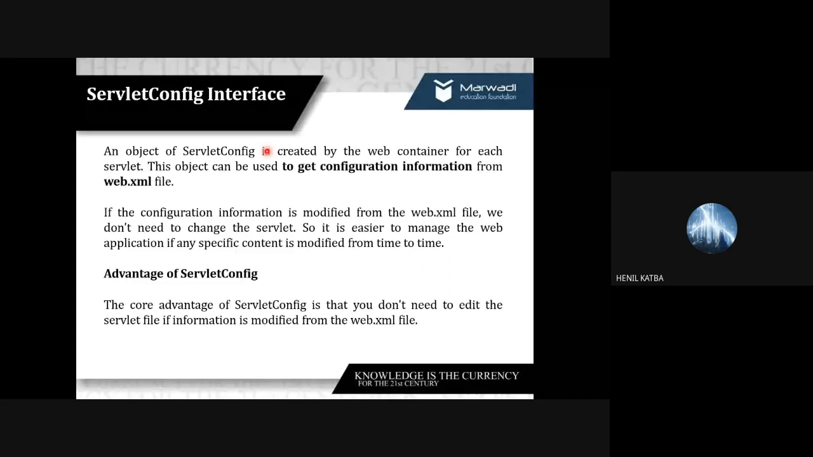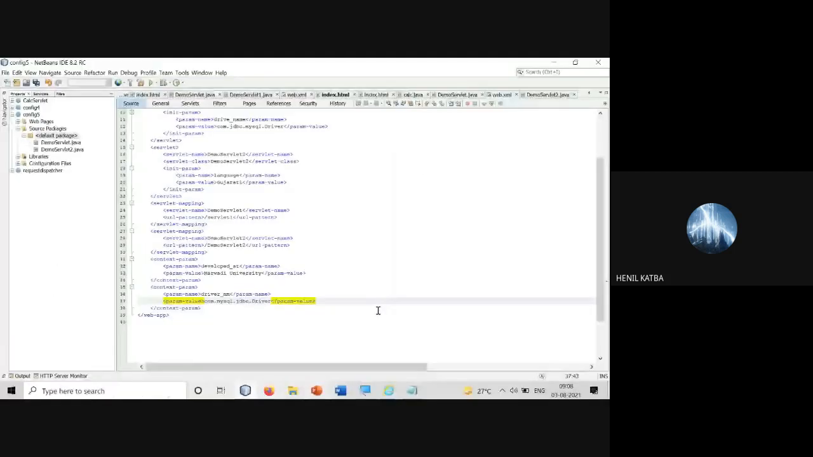Look at the servlet config interface. The object will be created by the web container for each servlet, because servlet config is talking about init parameter, and init parameter is applicable to one servlet. Another example: each and every page in the industry would be developed by some developer.